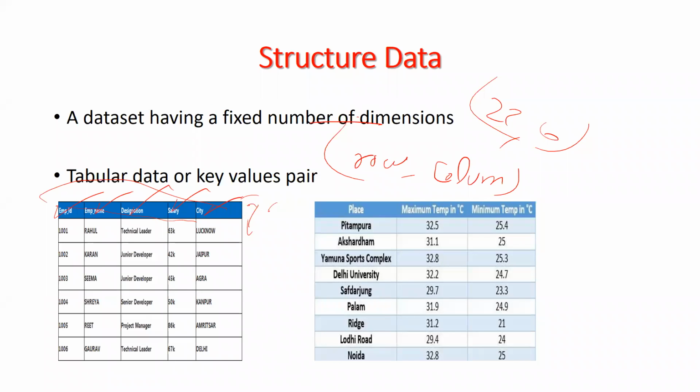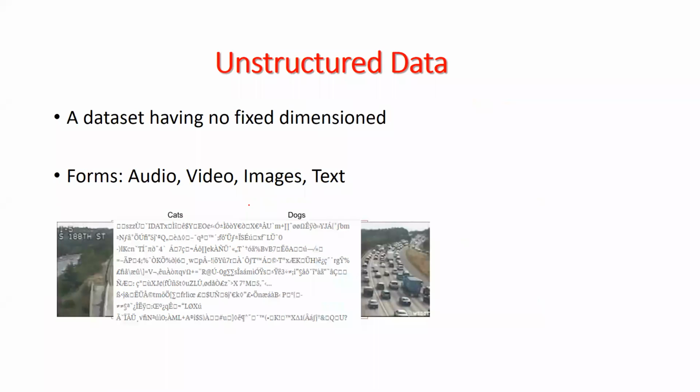Unstructured data means things like video, voice, images, and text. In unstructured data, we do not have any fixed dimensions like rows and columns. This is what our Twitter data set or Facebook data set looks like. Can anyone tell me in the chat whether this data set is structured or not? You have to find out any information in this data set. No, because this data set is totally unstructured.